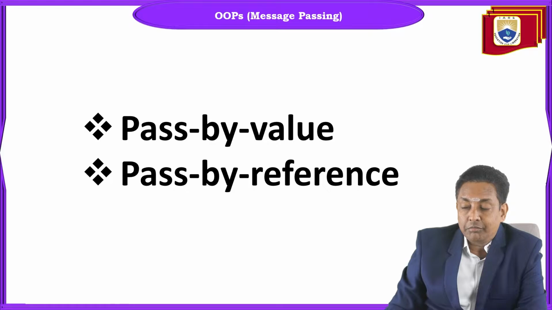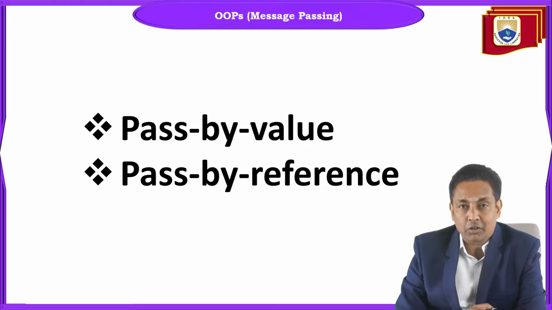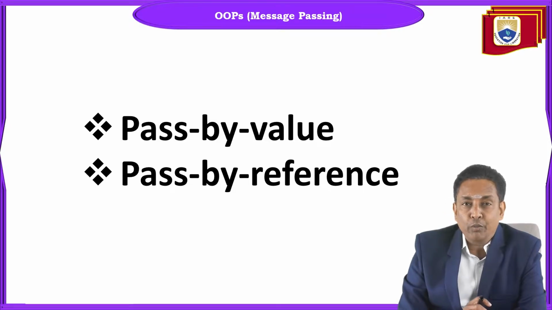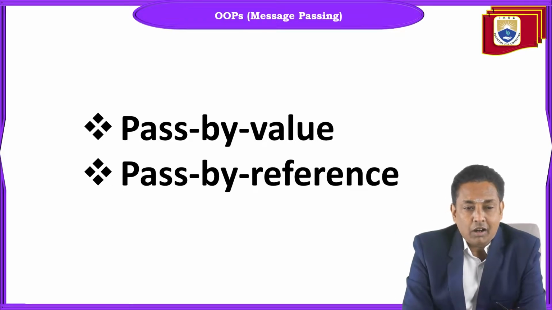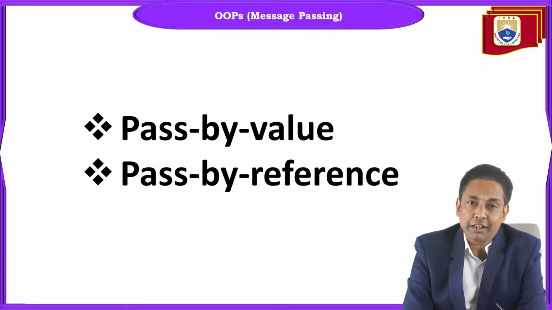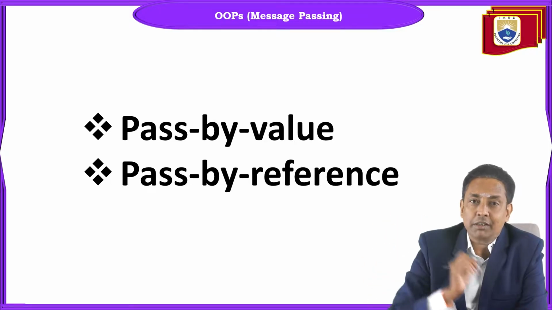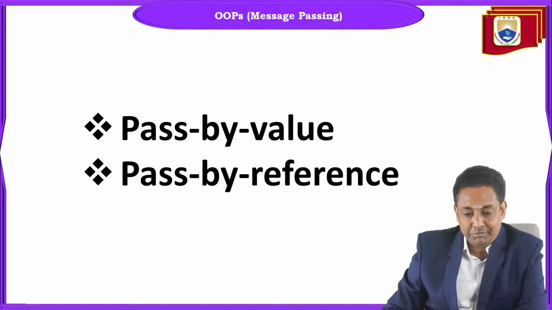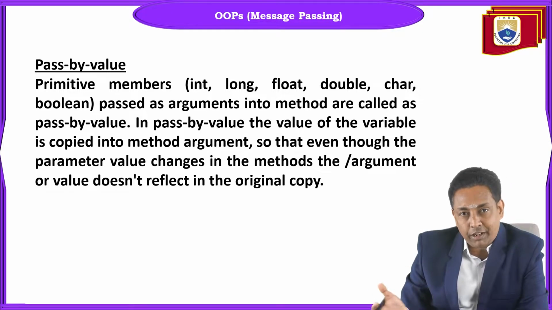See, in procedural, object oriented, or any programming, we pass arguments into methods. Arguments of various types, like int, float, long, double, character, boolean, array, string, object of any class. Because we pass arguments into methods, the arguments are called messages. Message doesn't mean that it's a string message. Message means it can be of any data type value.